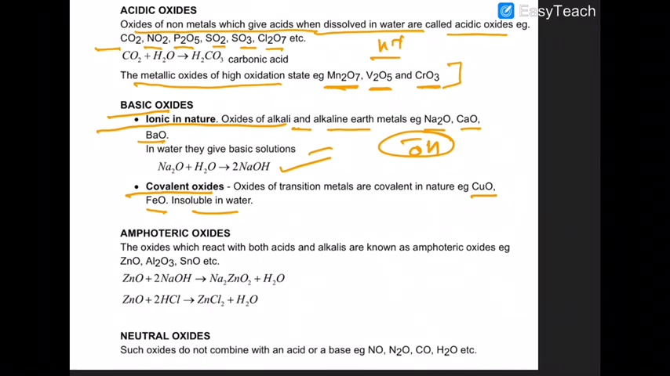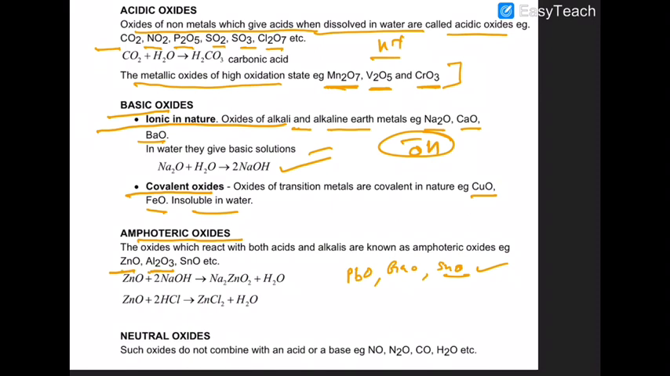Similarly, Al2O3 is amphoteric in nature. So amphoteric oxides are those oxides, like Al2O3, basically covalent in nature, which can show both acidic as well as basic behavior. Oxides of lead, oxides of gallium, oxides of tin, all of them are amphoteric in nature.